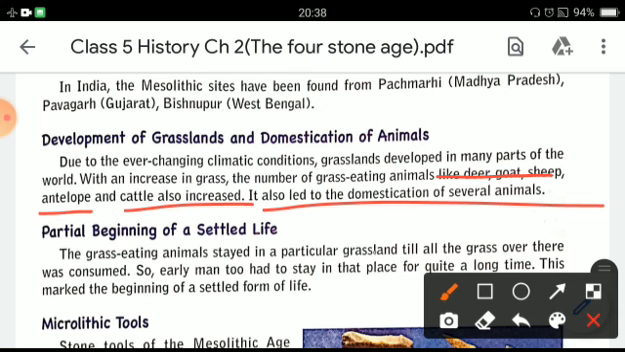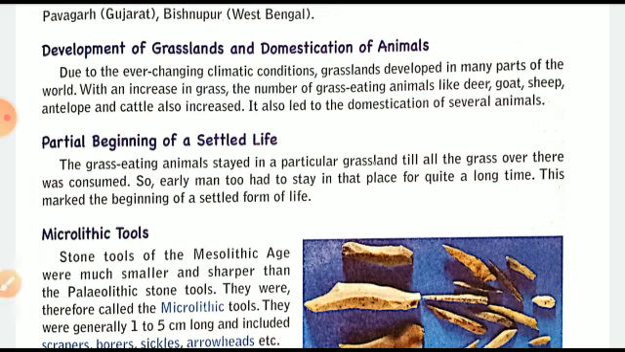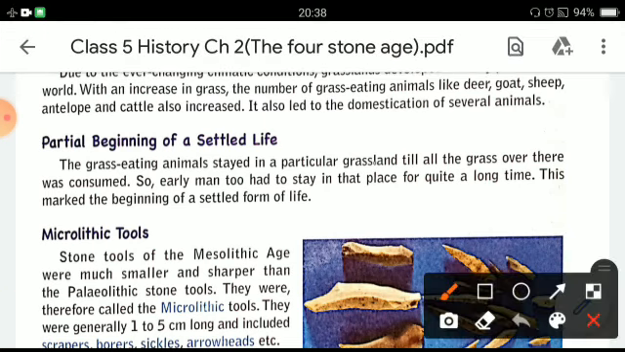Partial beginning of a settled life. This period is also remarked as the partial beginning of a settled life. People had just begun settling their life in one place. The grass-eating animals stayed in a particular grassland till all the grass there was totally eaten up by them, so early men too had to stay in that place for quite a long time. This is considered the beginning of a settled form of life.